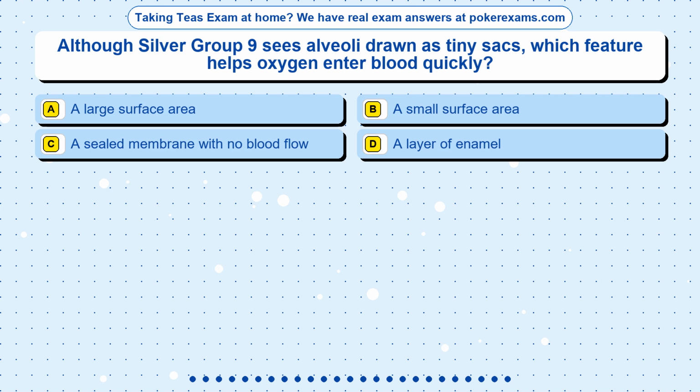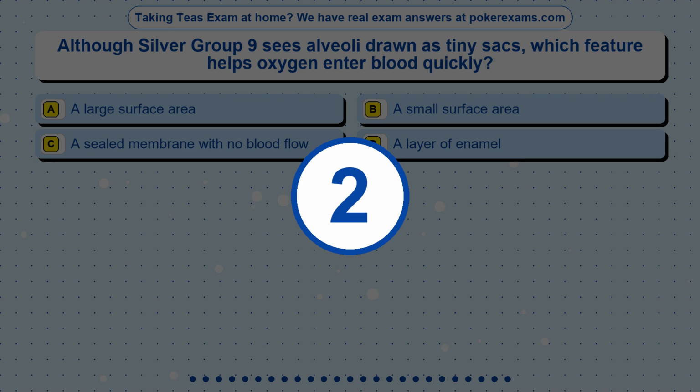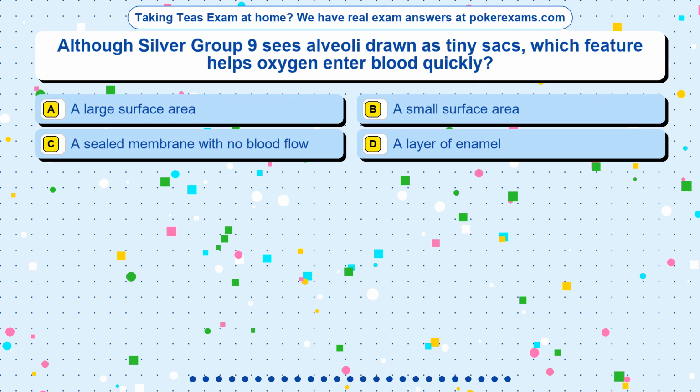Question 16. Although Silver Group 9 sees alveoli drawn as tiny sacs, which feature helps oxygen enter blood quickly? Option A, a large surface area. Option B, a small surface area. Option C, a sealed membrane with no blood flow. Option D, a layer of enamel. The correct answer is option.